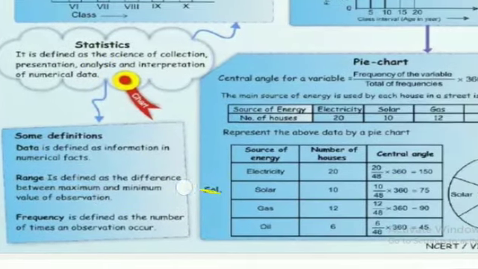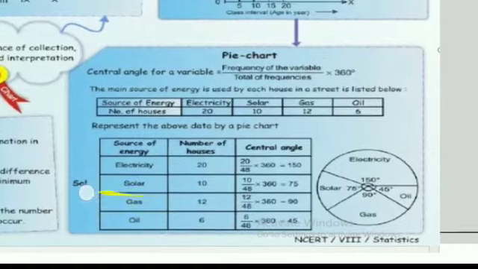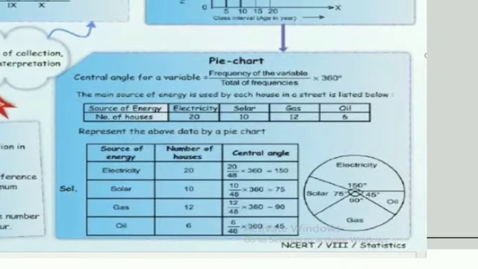Now comes your pie chart. Pie chart में the formula is frequency of the variable upon total of the frequency multiplied by 360. For example, 20, 10, 12 and 6, these are the frequency. Firstly आपने fraction calculate कर ली. 20 upon 48, because when you add the number of houses, that is 48.